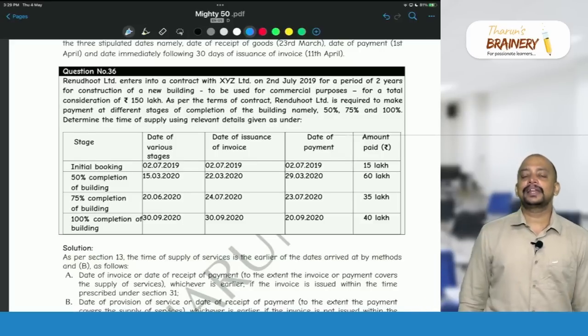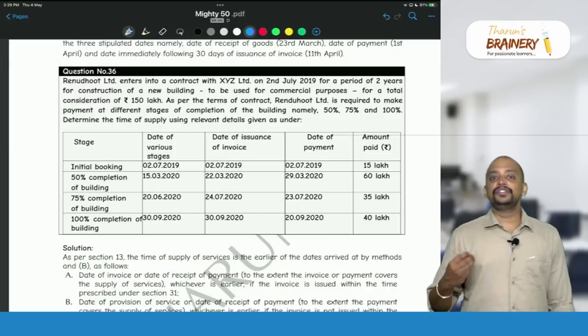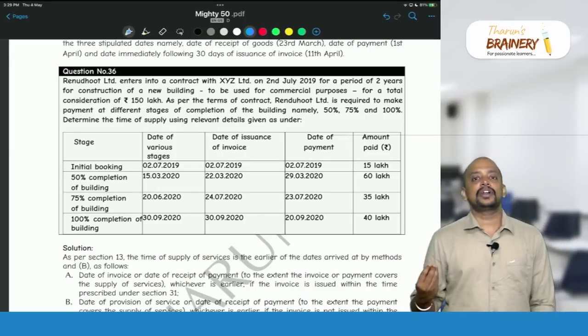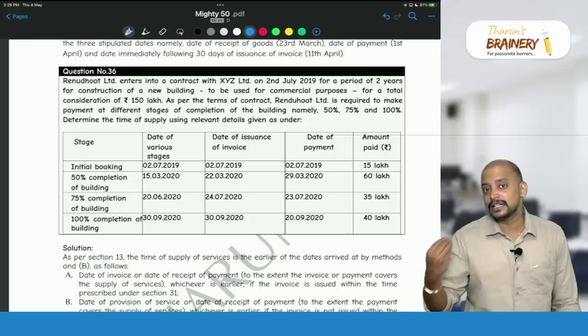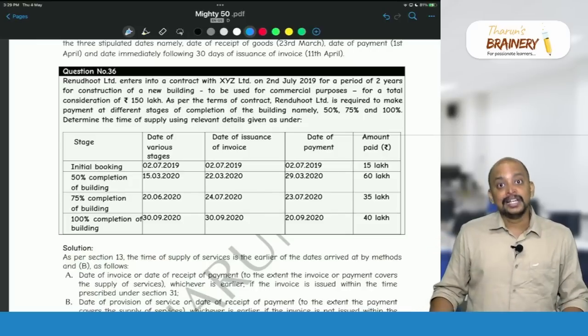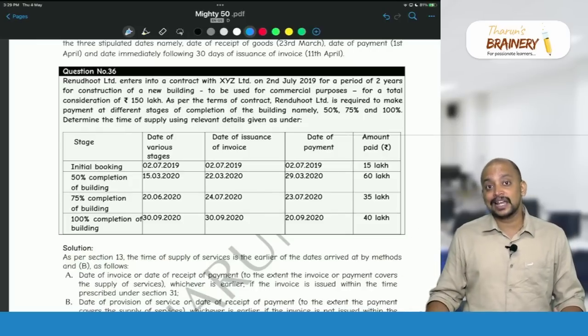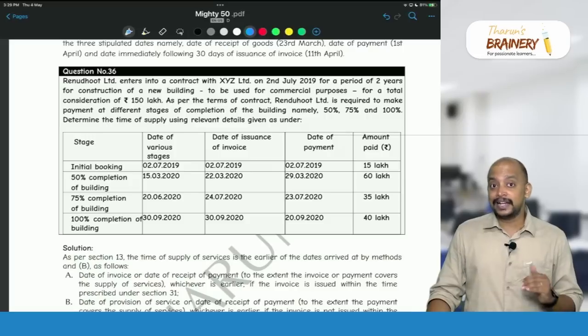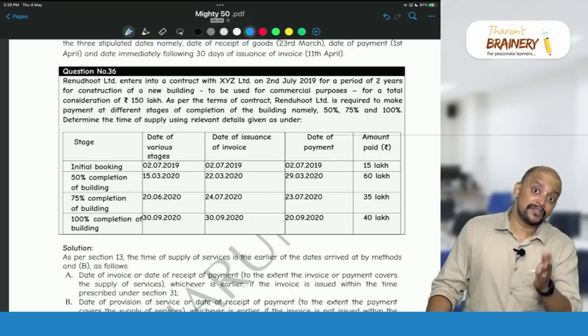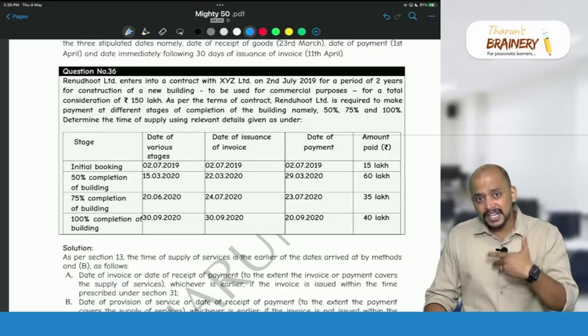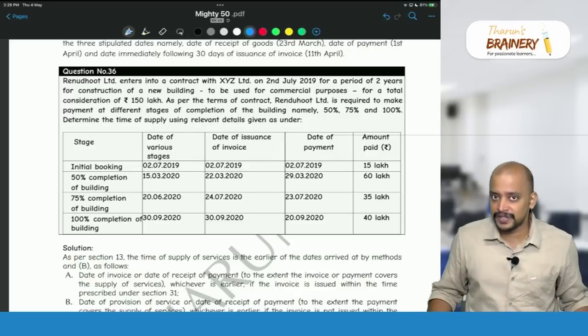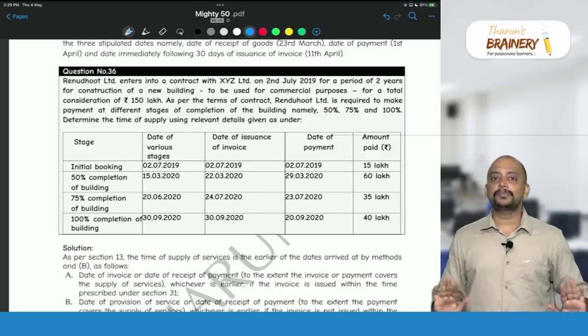What is the time of supply in case of continuous supply of service? If the due date is ascertainable from the contract, that is, the due date of installment is ascertainable from the contract, the due date of installment is taken as the due date of invoice. This is for the due date of invoice, but for time of supply, we don't have any specific provision for continuous supply of service. So time of supply is normal.